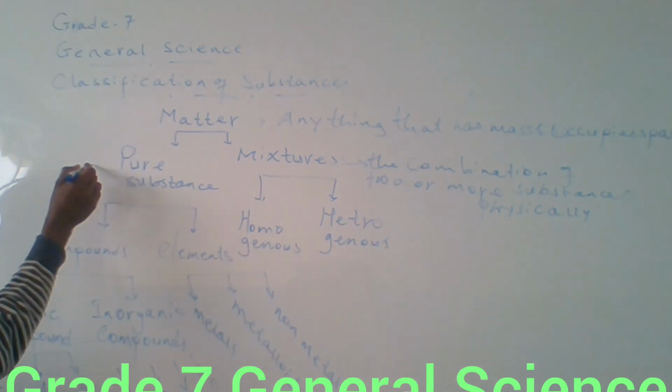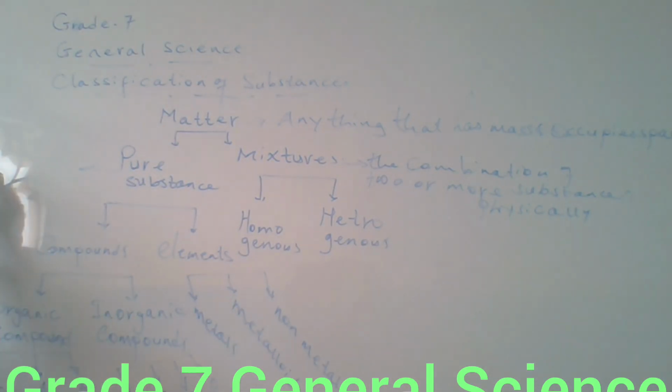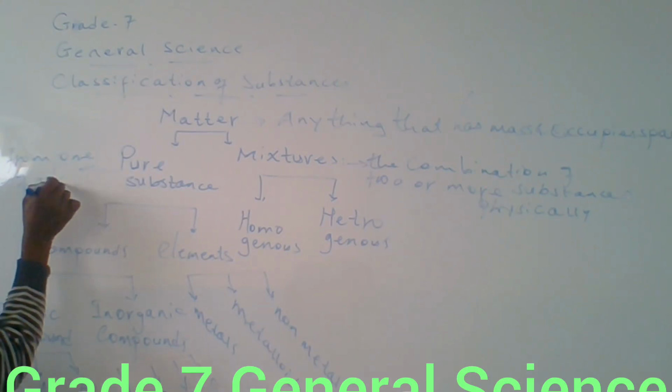Pure substance means a substance that is made from one kind of atom.